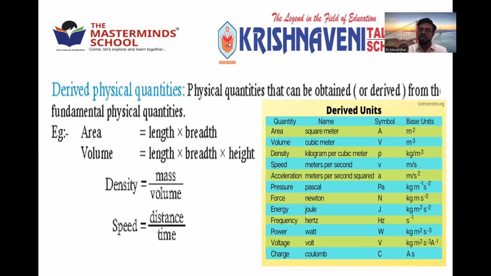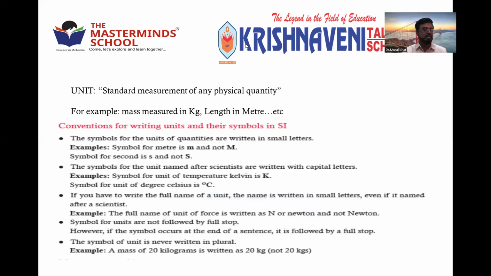So measurement is nothing but comparing the known quantity with the unknown quantity. All the quantities which can be measured are called physical quantities. Physical quantities are 2 types. One is fundamental physical quantities, the other one is derived physical quantities. Right? Fundamental and derived physical quantities.